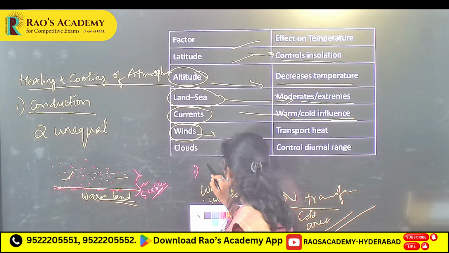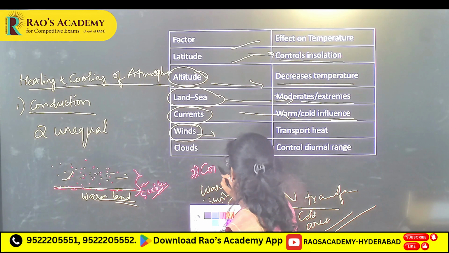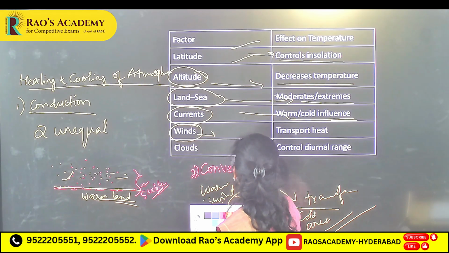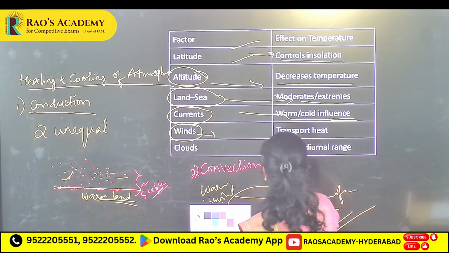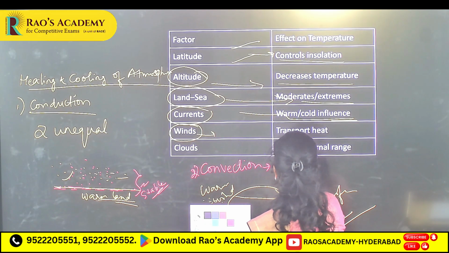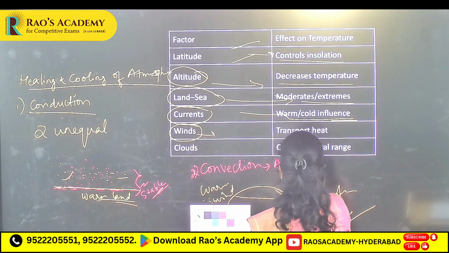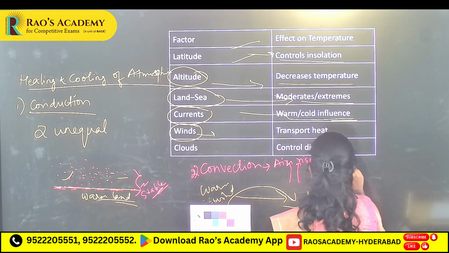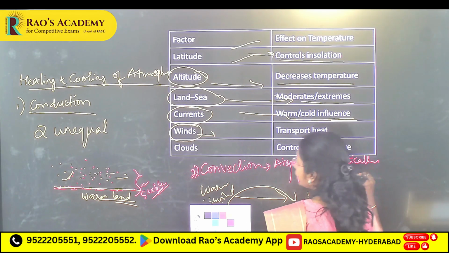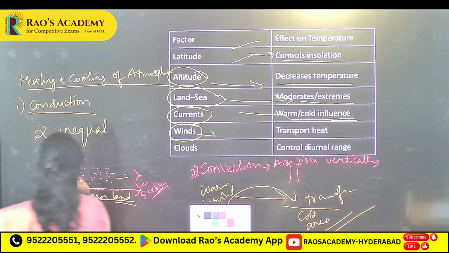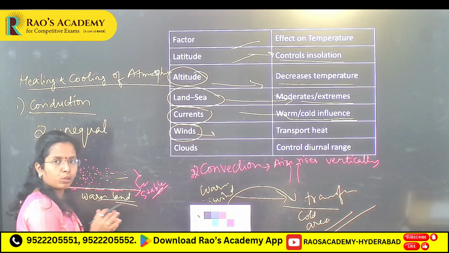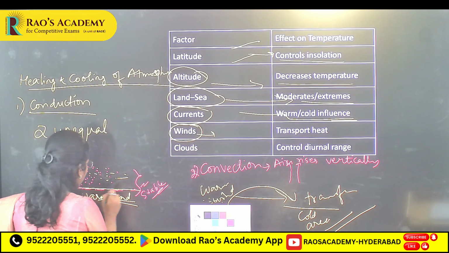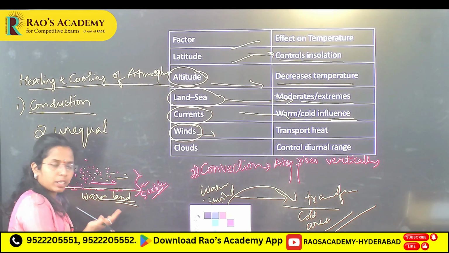Next, the second one, convection. Convection is the vertical rising of air. Whenever two bodies of unequal temperature come in contact horizontally, they transfer heat.